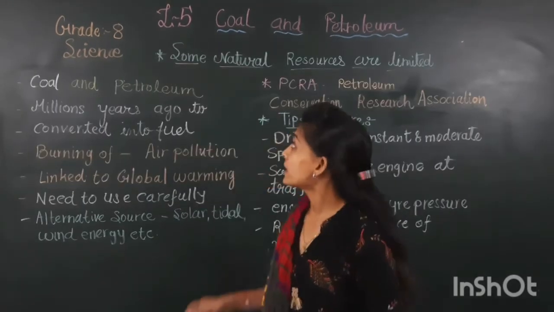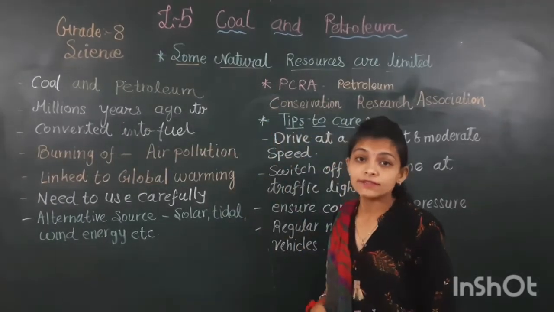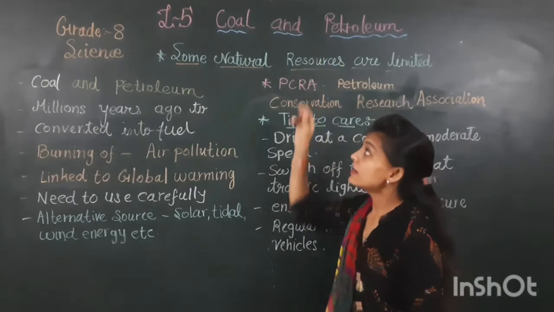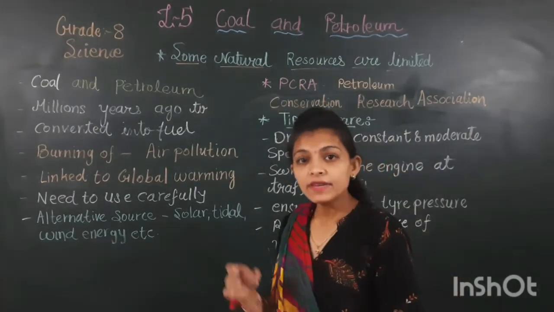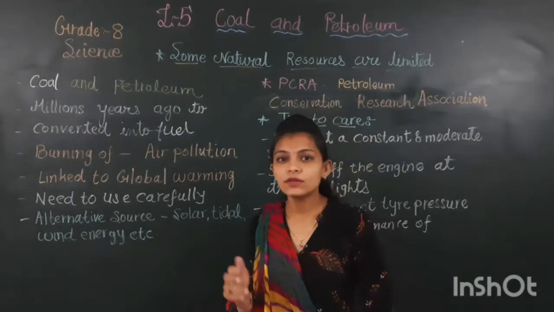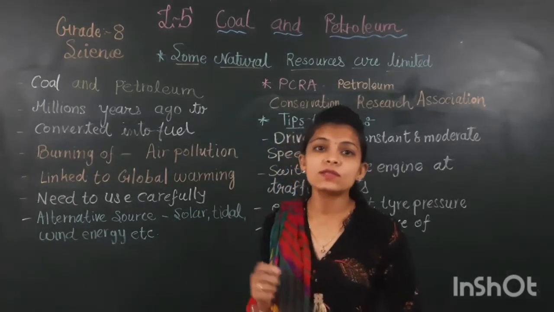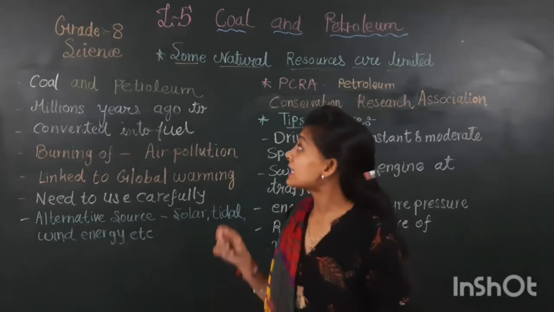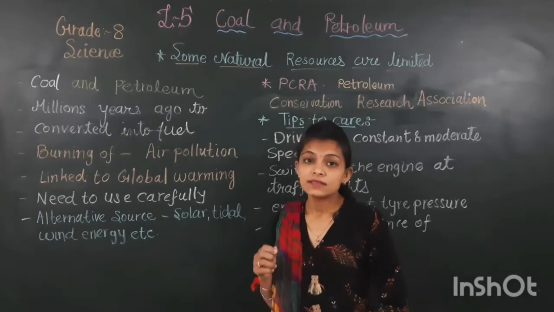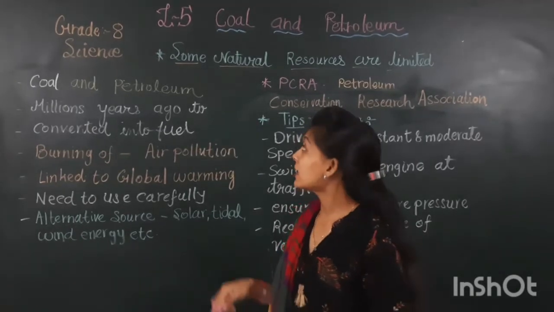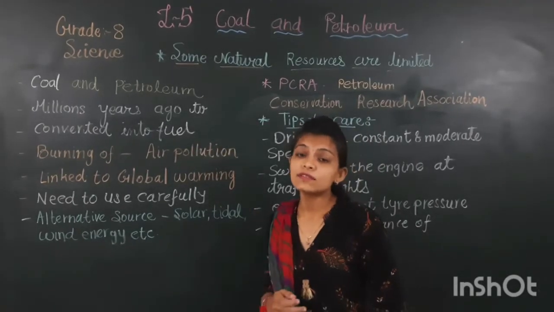Our next topic is the last topic of this lesson. The meaning is some natural resources are limited. As we studied in the first part also, at the start of this chapter, some exhaustible resources are there, but they are limited in quantity. So we have to use them very wisely.